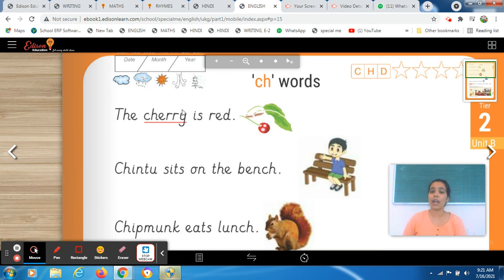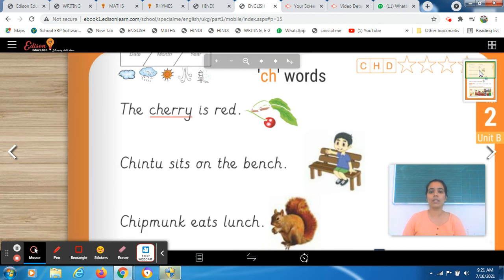After that, we do the worksheet related to the same concept. So today in this worksheet, we are revising the same concept, CH words. Here we will learn some new words related to the same blend CH, the ch sound.